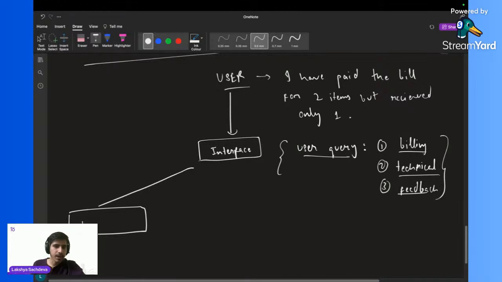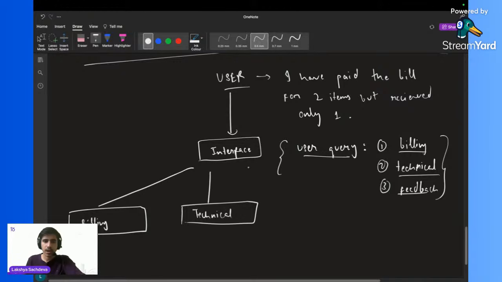One is the billing agent, the second one is the technical agent, and the third one is the feedback agent. These are the 3 agents I'm going to connect with my interface bot.